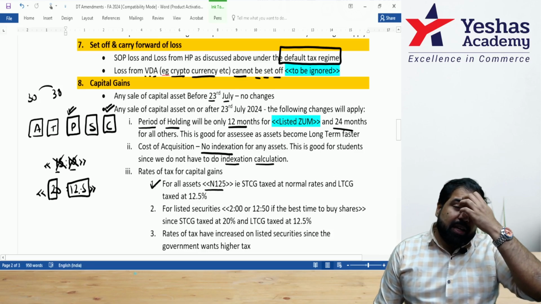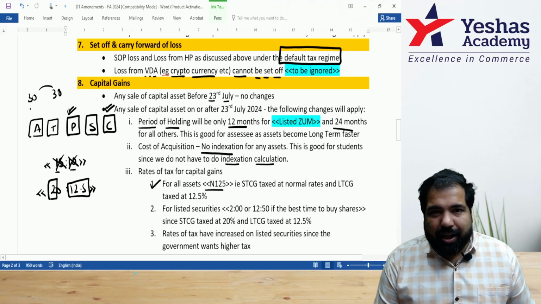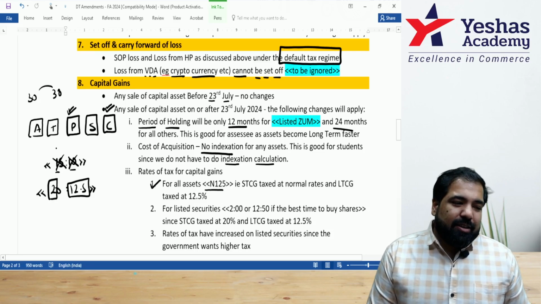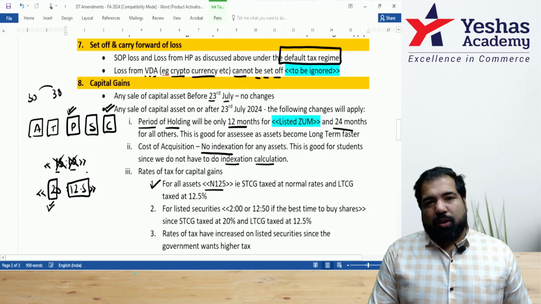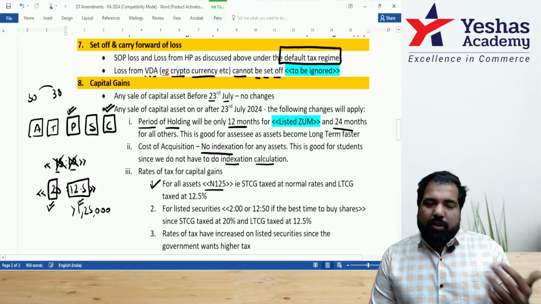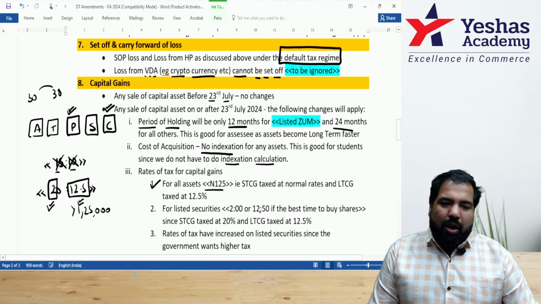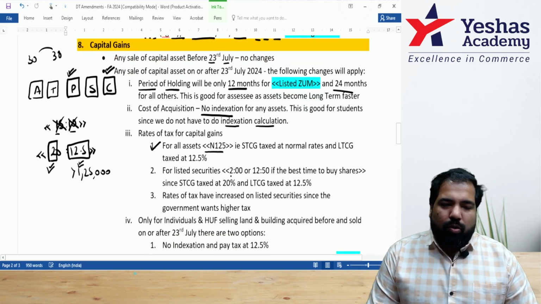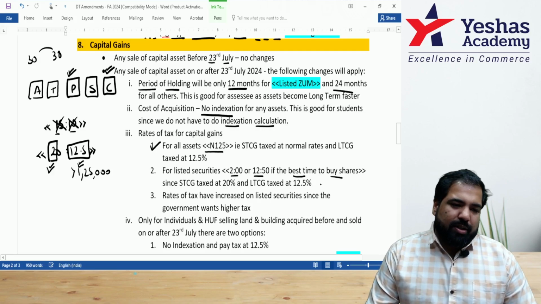So two ideal times. That means if I buy some shares of 30 lakh of Zomato, sell it for 38 lakh, and it's a short term gain, 20%. If it's a long term gain, 12.5%, and that too above 1,25,000. Earlier it used to be 1 lakh, now it is more than 1,25,000. I put these shortcuts here. 2 or 12:50 is the best time to buy these shares.